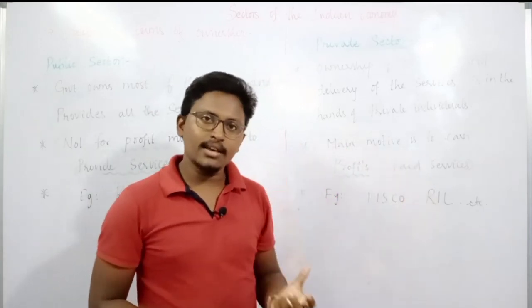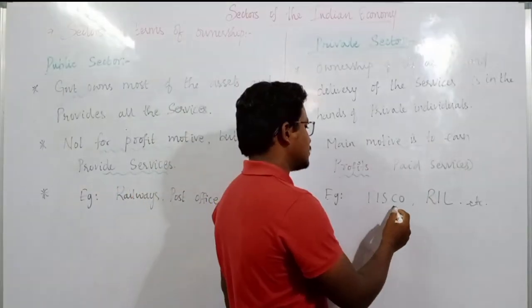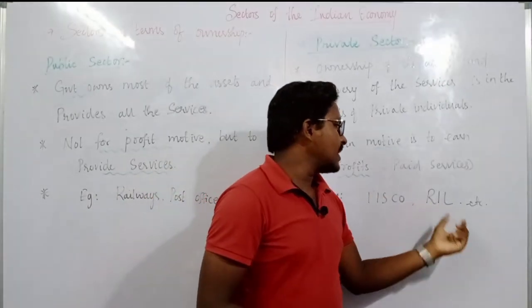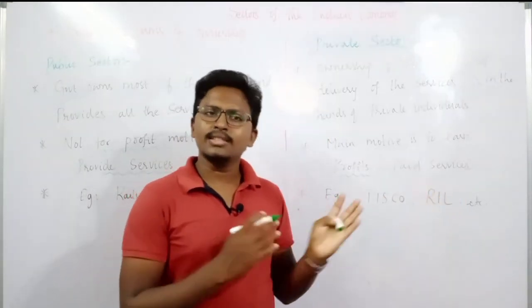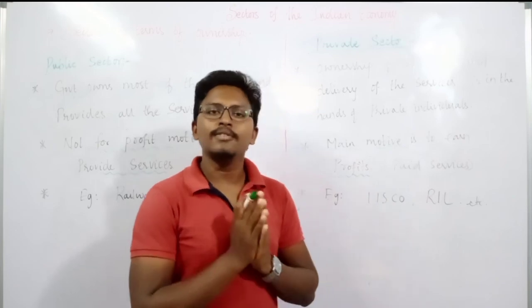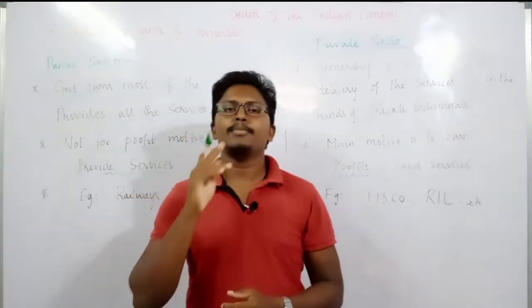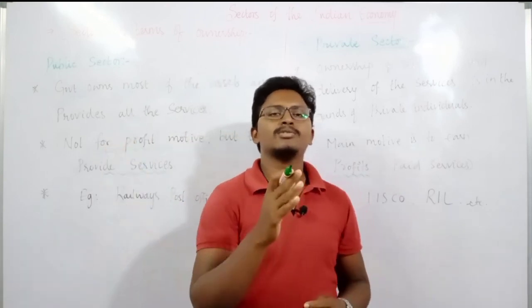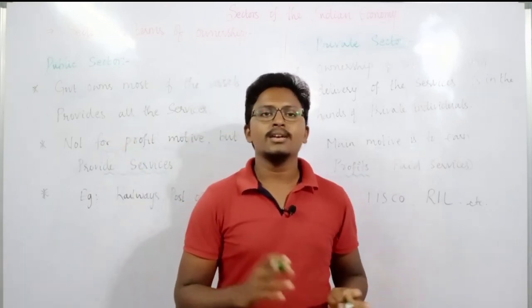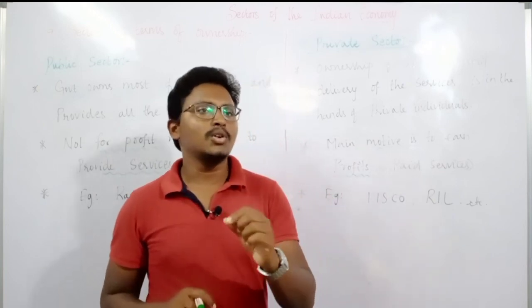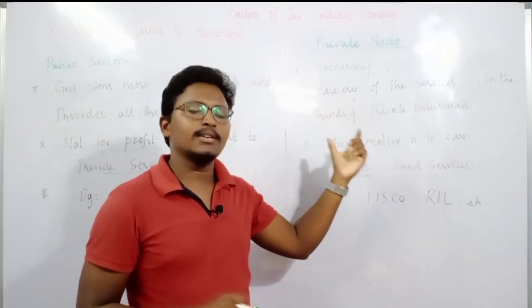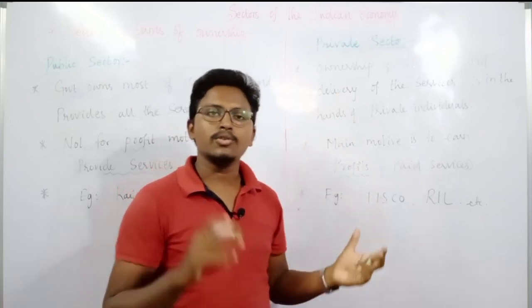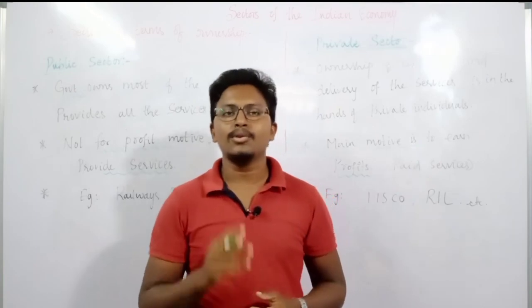And what are the examples that come under this? One is Tisco, Tata Iron and Steel Company Limited, as well as Reliance Industries Limited. Not only this, there are many other enterprises which come under the private sector, and the private sector always aims to earn profits, whereas the public sector always aims to provide services to the public. And there are some services that the private sector cannot provide, and it always requires government support. So why it requires this government support, that we will see now.